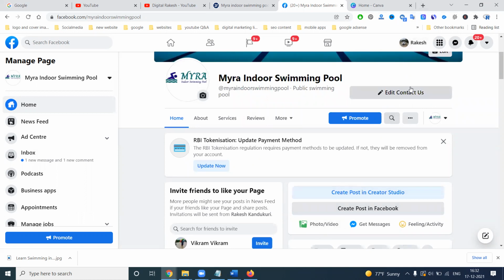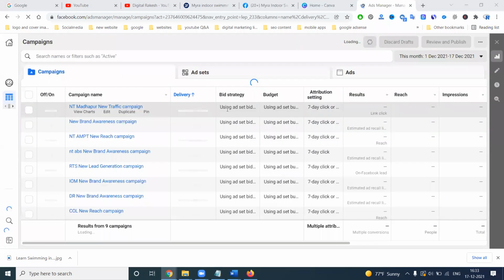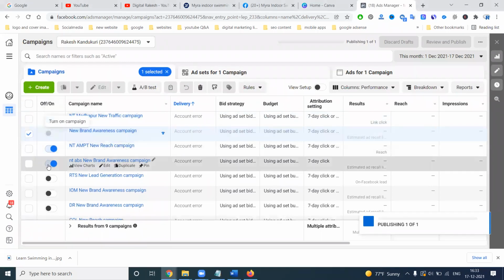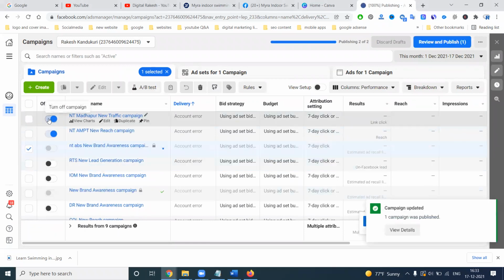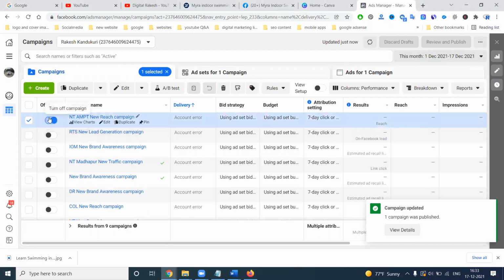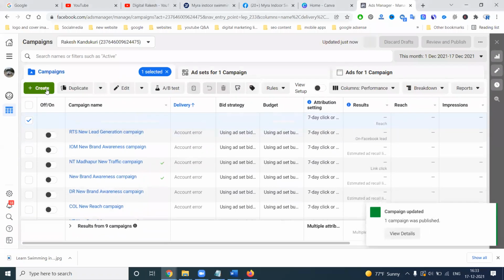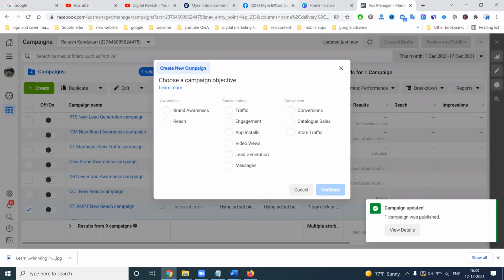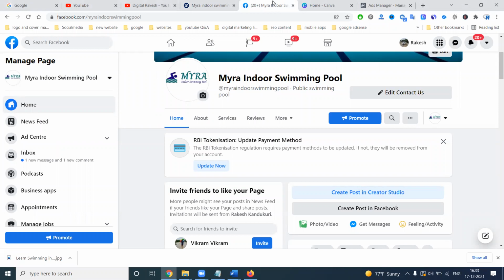next we launch facebook.com/manage. Just a second. So this is the manage page. Here you can click on the campaigns. We can pause the previous campaigns. Then there are new campaigns. Create a new campaign. I'll show two things. One is engaging with your page and your post. Second is promoting to reach the audience on your Facebook page and Instagram.